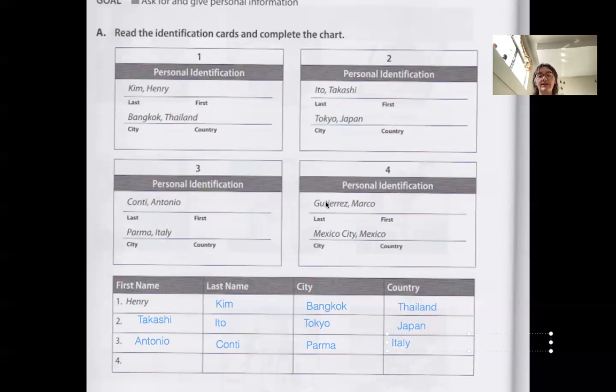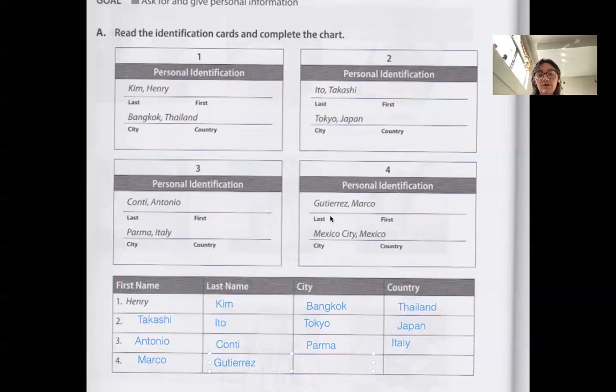Next one we'll look at is number 4, right? So first name is Marco. Last name is Gutierrez. Don't know if I'm saying that well or right, but it's spelled Gutierrez.